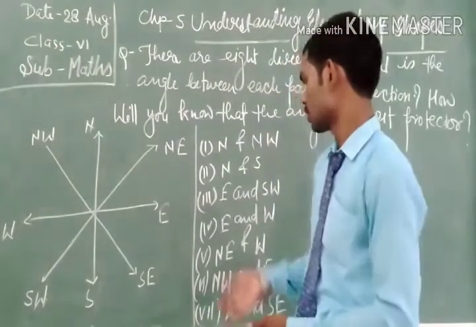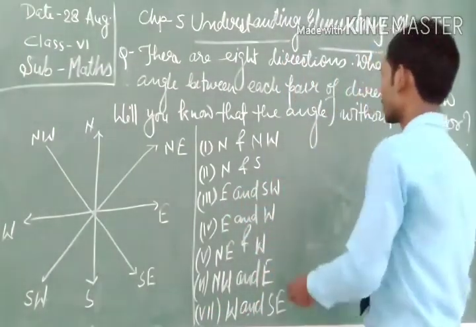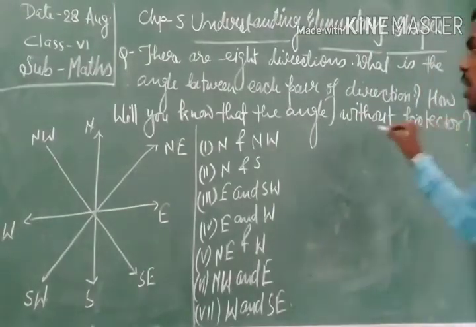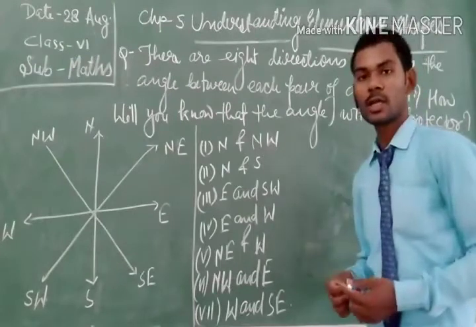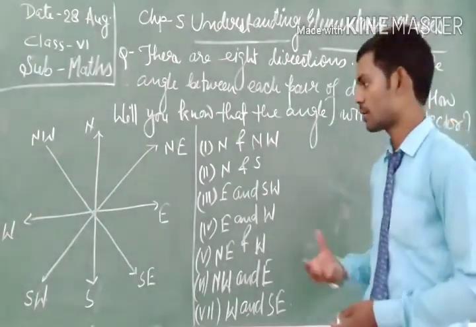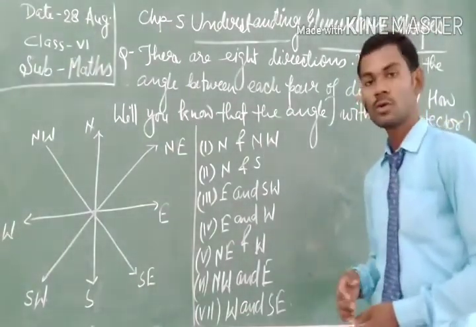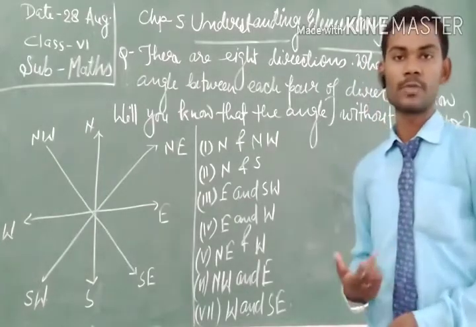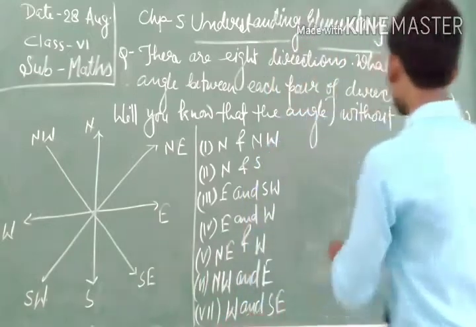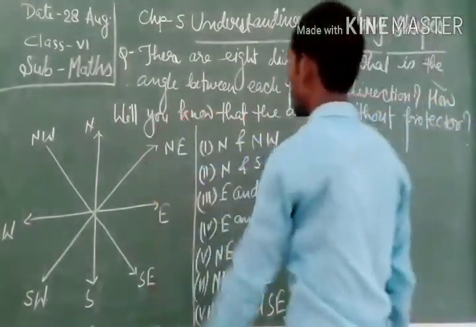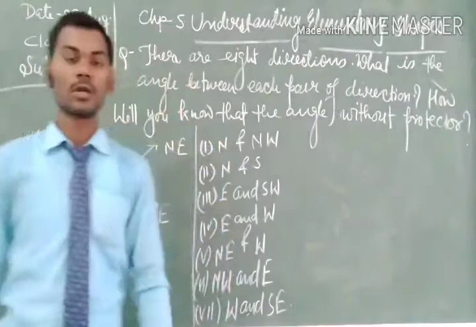Okay, so this is the answer for this question, and there is also another question. How will you know the angle without a protractor? Means here, how will we know what angle is formed between two directions without measuring with a protractor.